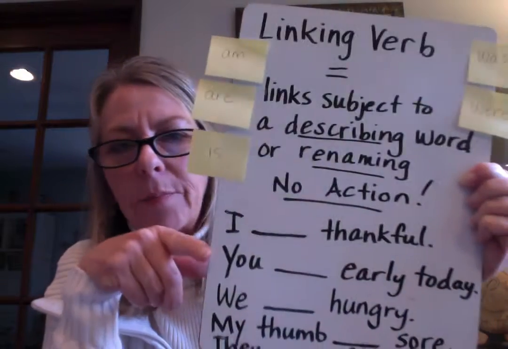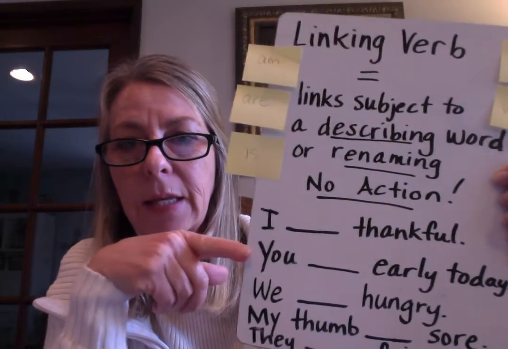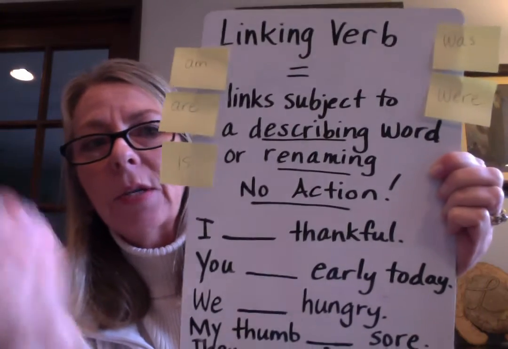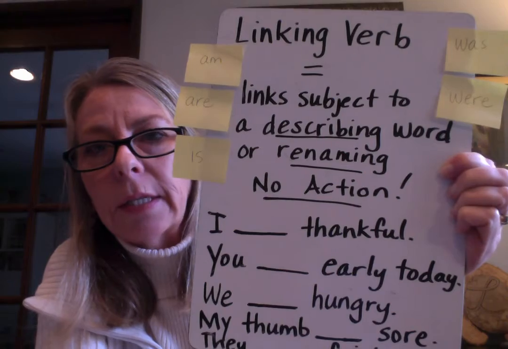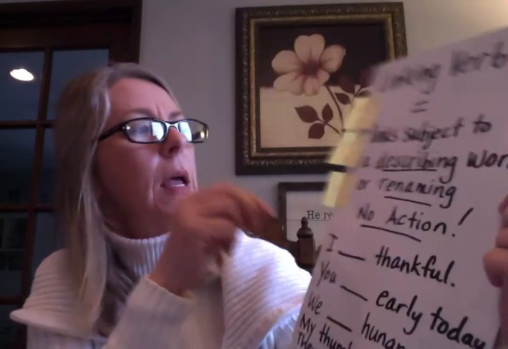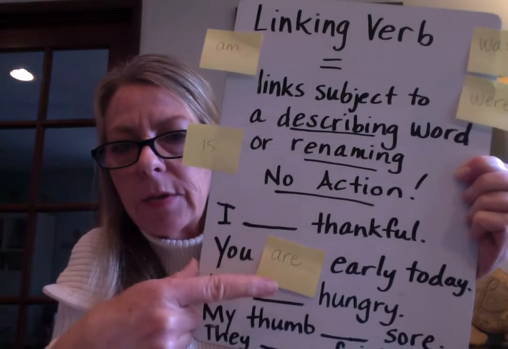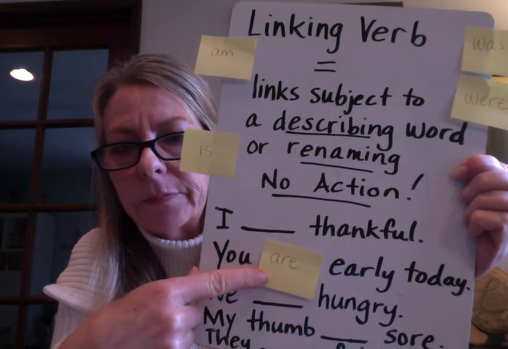Okay. If I was going to do it present tense, like you're walking in the door right now, what do I say to you? You blank early today. I would say, you are early today. That shows present tense. It's happening right now. Okay, let's go to the next one.